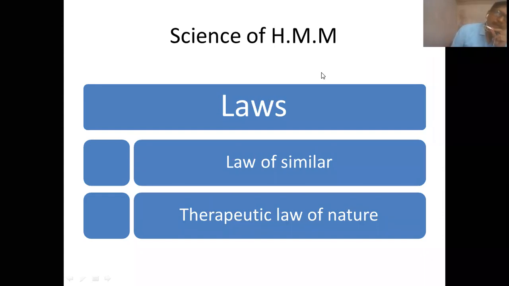So whatever drug you study, whichever year you study, behind every drug there is the law of similars, and there is one more law, that is the therapeutic law of nature. So it is not only the law of similars that is going to work; this therapeutic law of nature also says that a weaker dynamic affection will be replaced by a stronger dynamic affection.